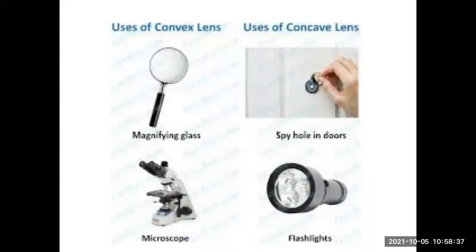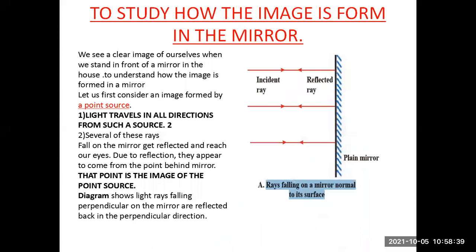Okay, then we have studied how the images are formed in the mirror. This is just that the light travels in all directions. It travels in a straight line. We have studied the incident ray and the reflected ray both lie on the same ray.